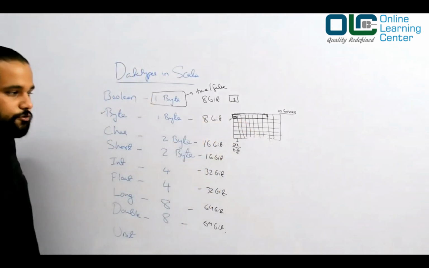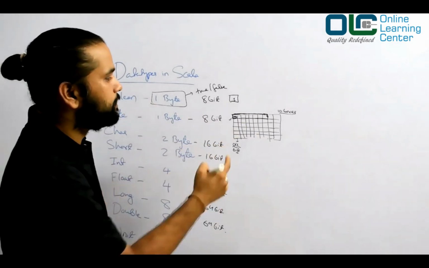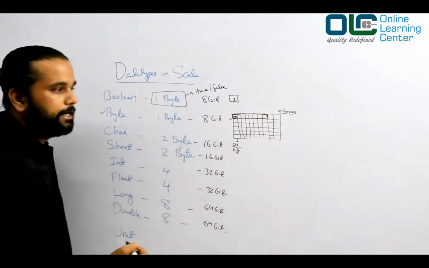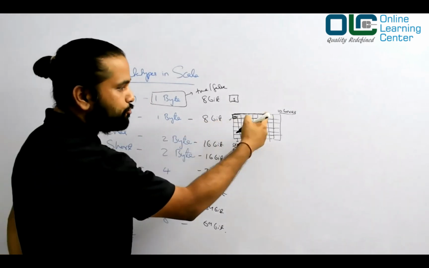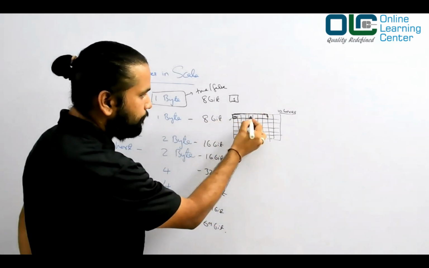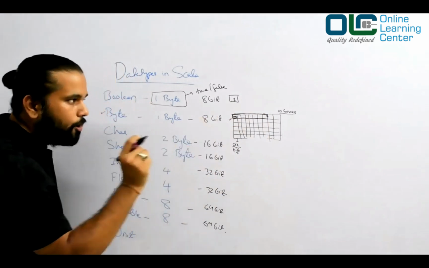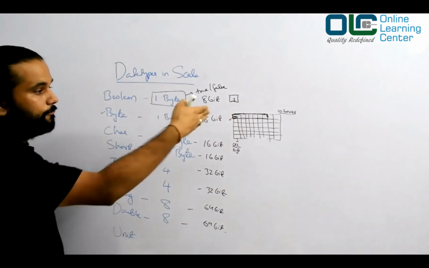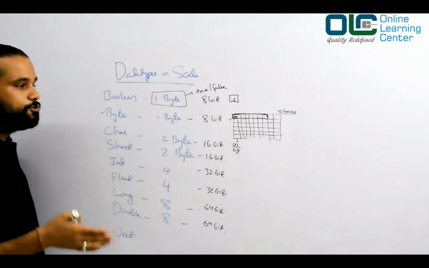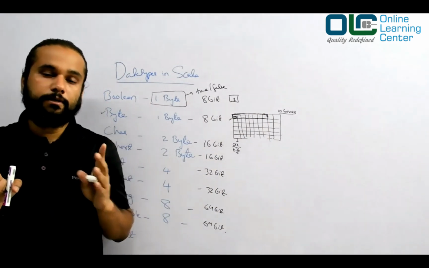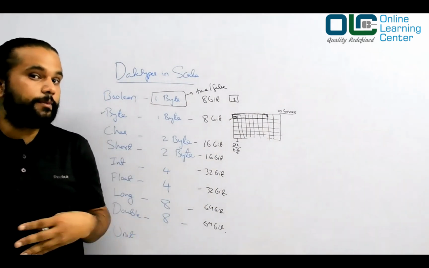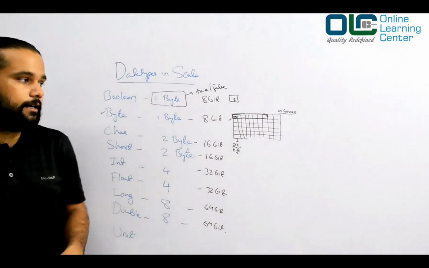Is it not? So this would be a sign bit. So now the leftover is how much? 7. In this 7, you should store some data. So 1, 2, 3, 4, 5, 6, 7. 7 boxes would be used to store the data. The first box would be used to store only the sign, right? If it is 0, that means it's a positive. If it is 1, then it's a negative number.